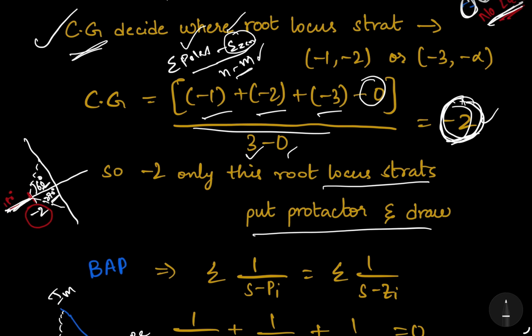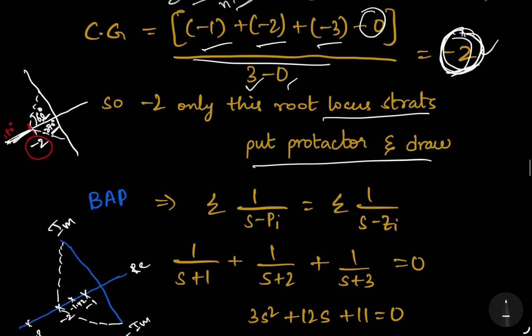Now we need to find the breakaway point. That means the locus exists between -1 and -2, because of only -2 we found that the locus definitely exists between -1 and -2 only. So the roots will move towards each other. At some point they meet and leave the real axis, right? That point is called the breakaway point.